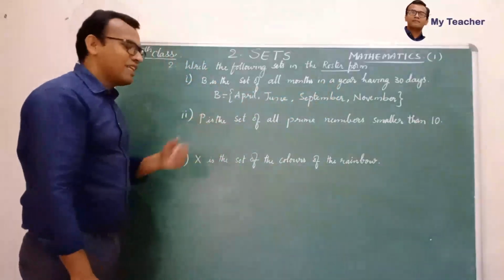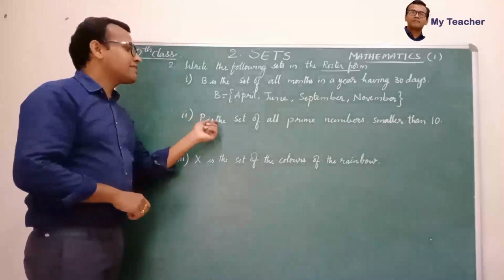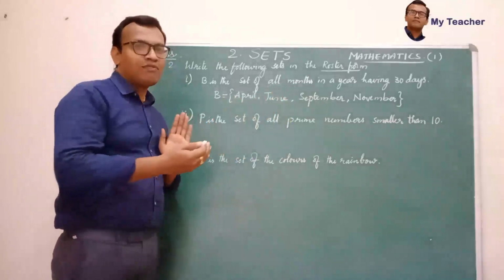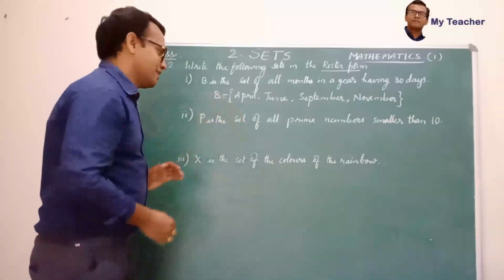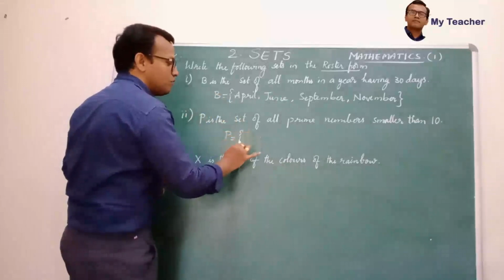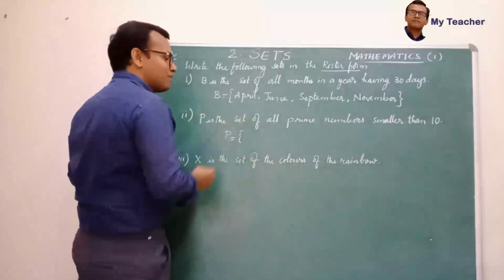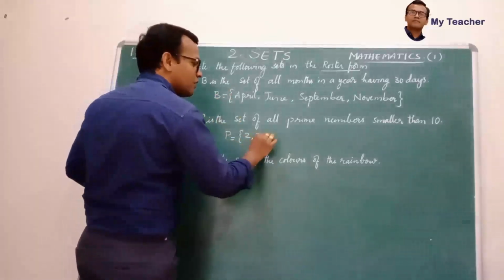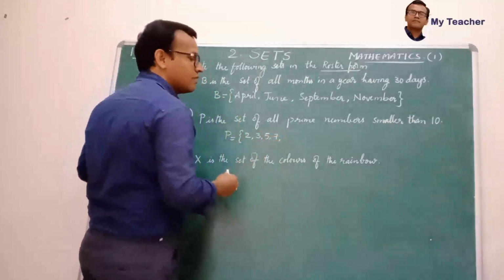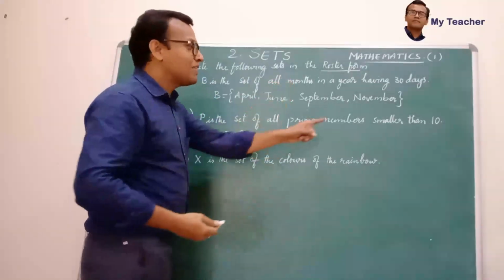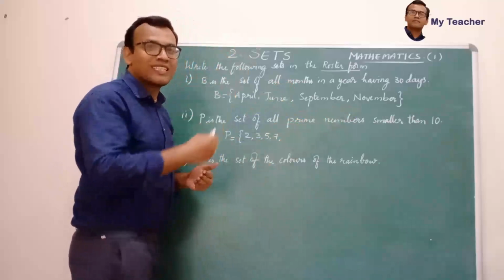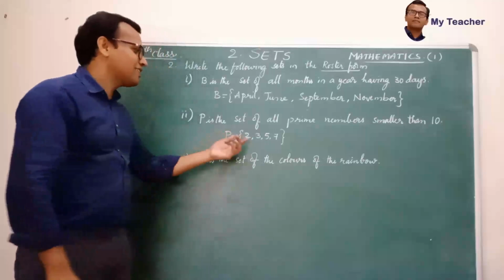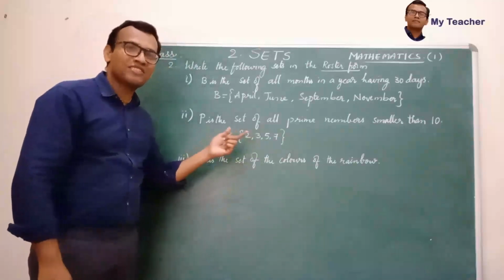Okay. And now let's see the next one. P is the set of all prime numbers smaller than 10. So we have to write the prime numbers which are smaller than 10. P is equal to set of all the prime numbers. Prime number starts from 2. 2, 3, 5, 7, and the next prime number is 11, but we need to write smaller than 10. 11 is more than 10, so we are not writing 11, up to 7 only. Let's close the set. So this is the required set in its roster form.